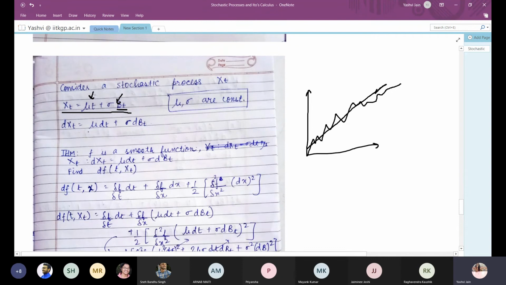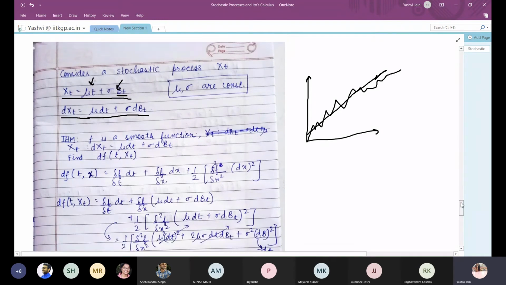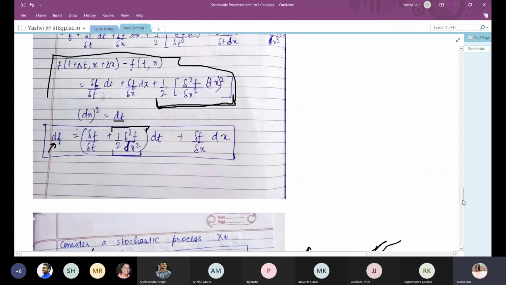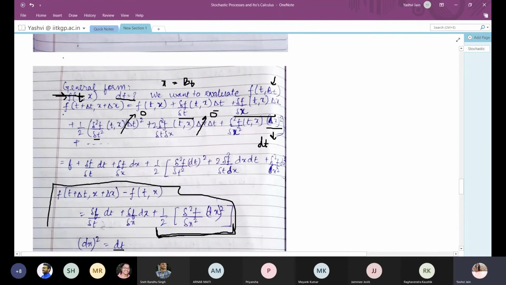So dxt is equal to mu dt plus sigma dbt, because mu and sigma are constants. f is any function, and xt is given such that dxt equals mu dt plus sigma dbt, and we need to find the derivative of f at t comma xt. So earlier we found the derivative of f at t comma x, where x was just a Brownian motion.